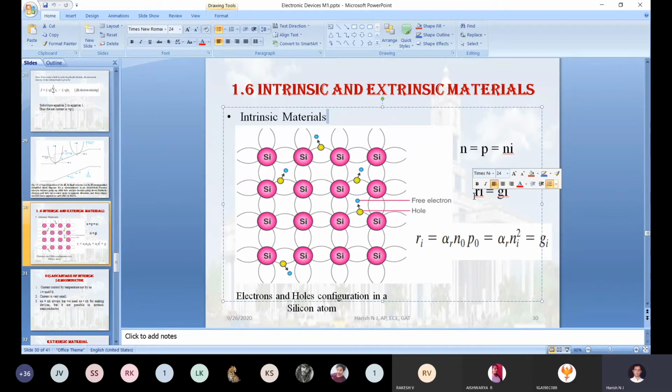That process is called electron recombination. Once an electron leaves the valence band, a vacancy is created; when the electron goes and occupies that same vacancy, that process is called electron recombination.